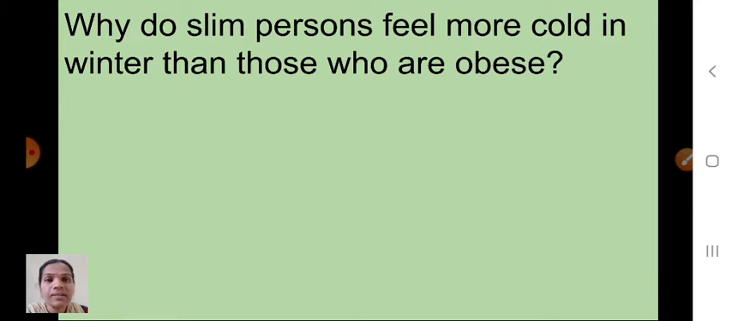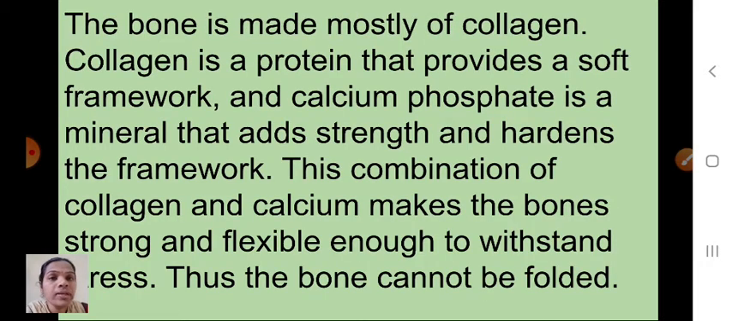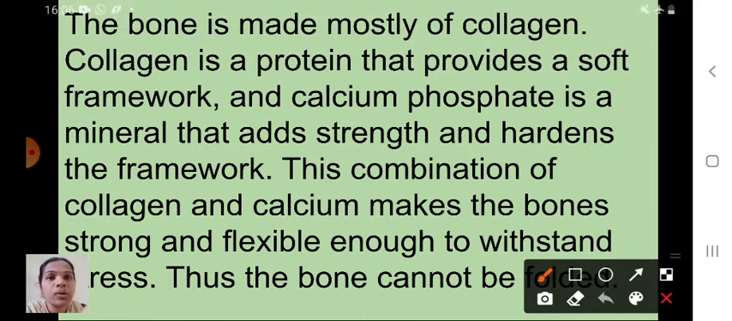And the next one is, one more question is there in your textbook, children. See, why can bones not be folded? Have you bone? Yes. Can you fold your bone, children? No. What might be the reason? See here. The bone is made mostly of collagen. Okay, the collagen is what? It is nothing but a protein that provides a soft framework.